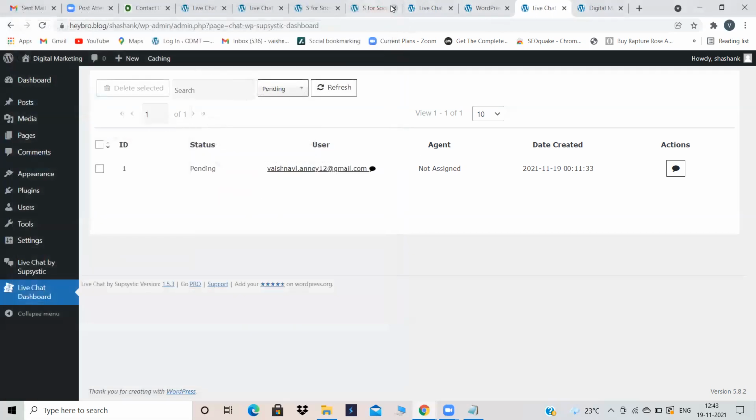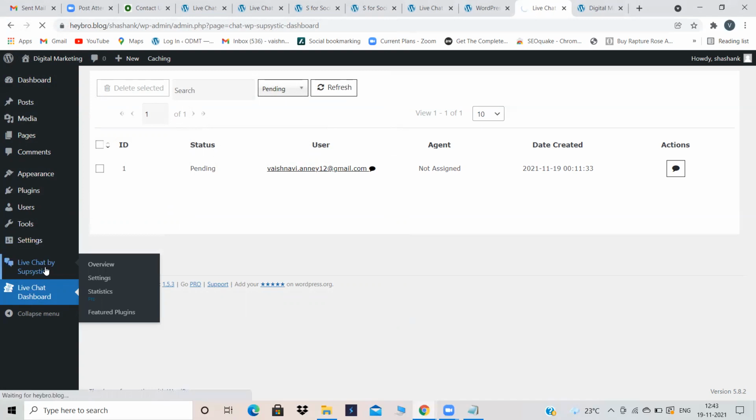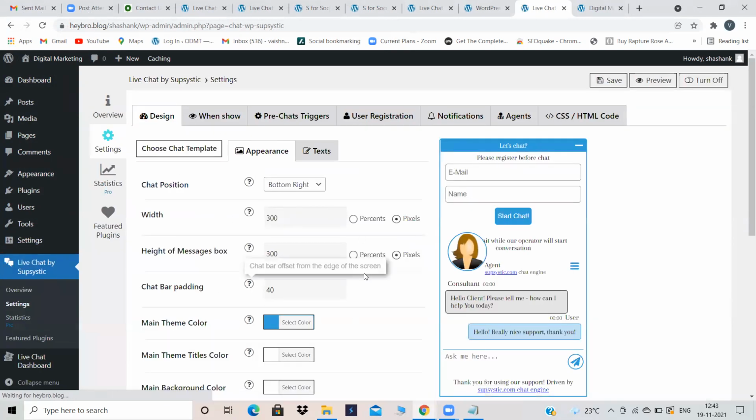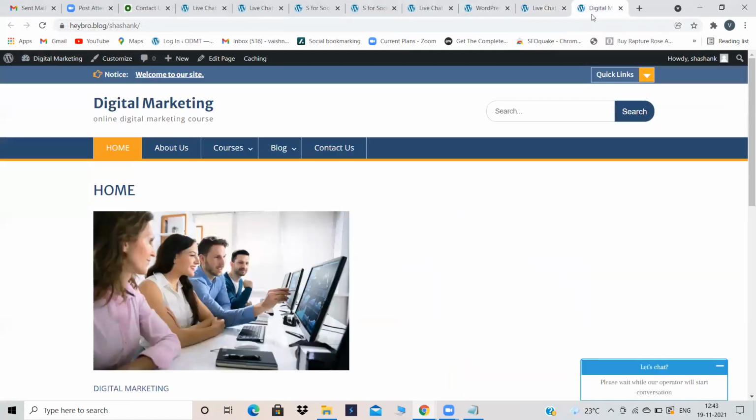So to make sure this happens, the first step is to go into plugins and install the plugin called Live Chat by Subsystic. If you want to design the plugin, just go into Live Chat by Subsystic and design the plugin according to your wish. Just see the position where you want it to be, the width, the height, and everything. After that, open your website in a new tab, and here you can see that your plugin appears.